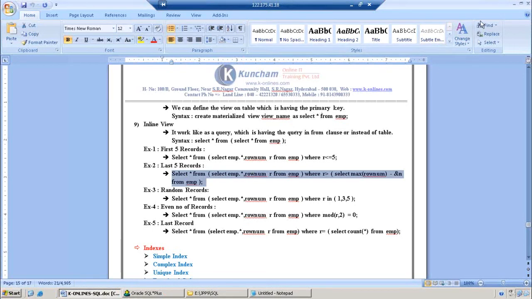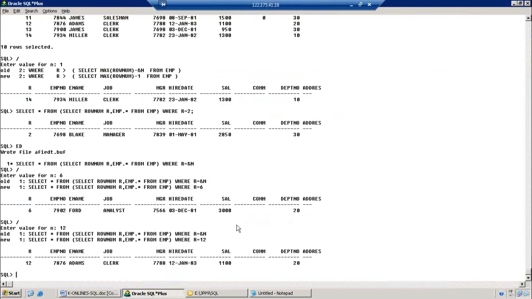What is the doubt? What is the use of that? Regarding inline view, observe this one. For inline view we don't have any proper syntax. Apart from this, for each of the other views, whether materialized view or whatever it may be, around 10 views are there, each view has a syntax. For this inline view we don't have any syntax. So which queries do we treat as an inline view? Instead of the table in the from clause, if you write any query, that is called an inline view.